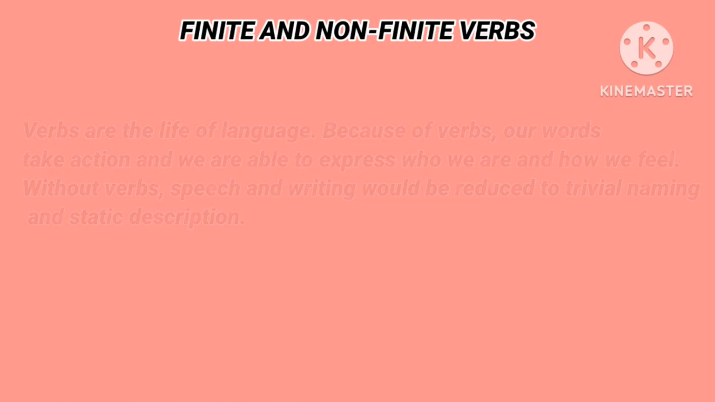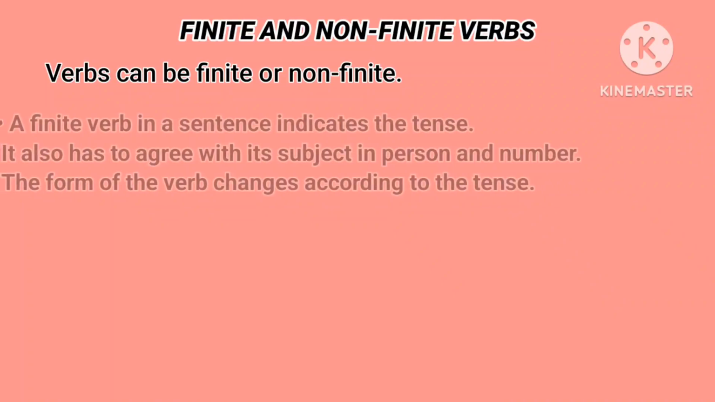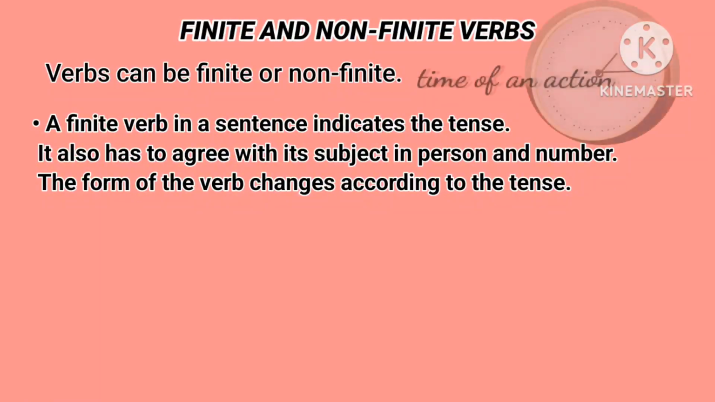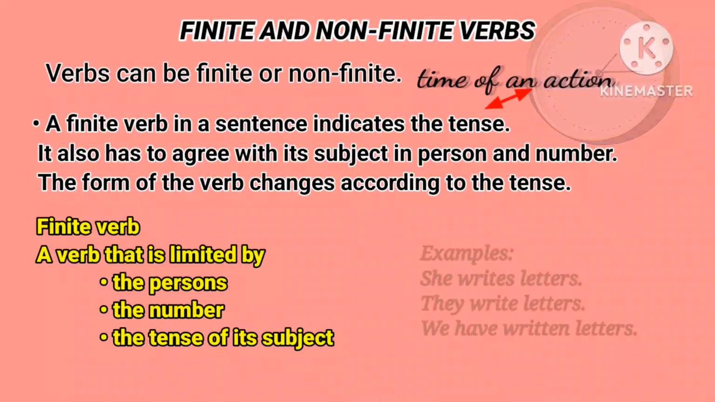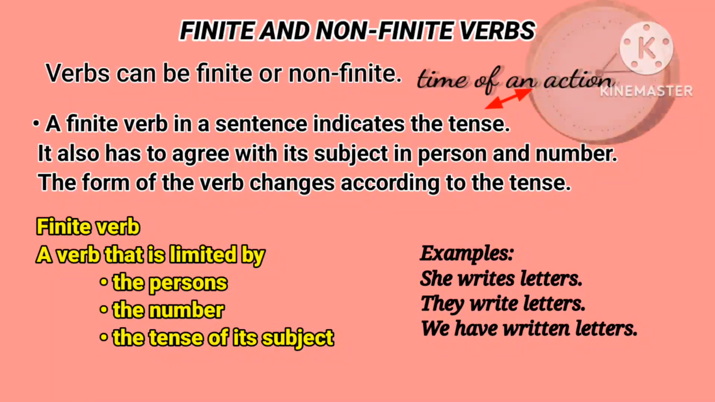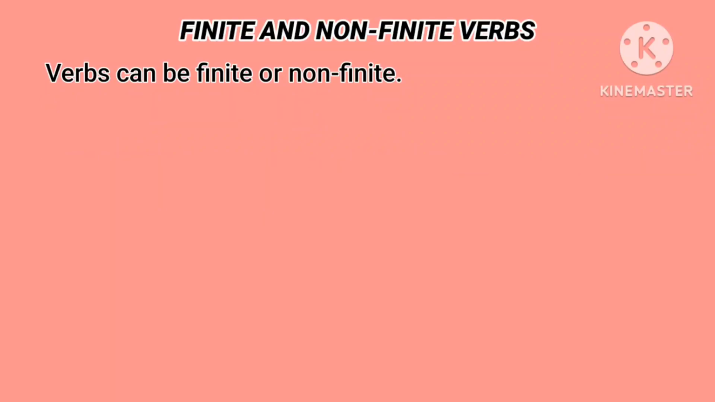Let me start. Finite or non-finite verbs. A finite verb in a sentence indicates the tense. It also has to agree with its subject in person and number. The form of the verb changes according to the tense. A finite verb forms an essential part of a sentence and is closely connected to the subject of the sentence.